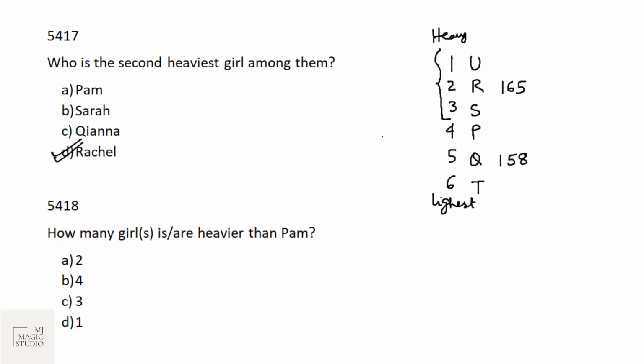So above Pam, we have got how many girls? 1, 2, 3 girls. We'll mark option C, that is 3.